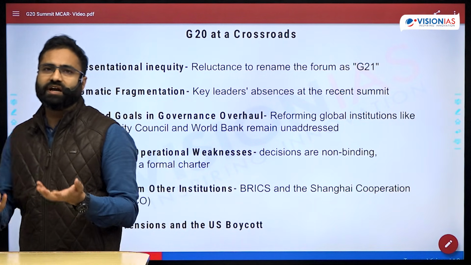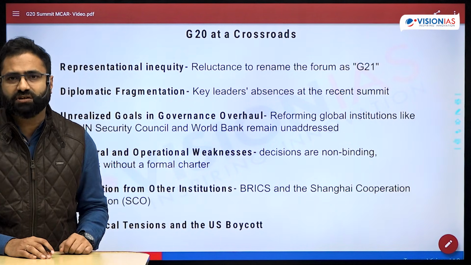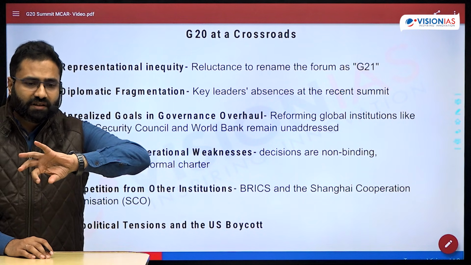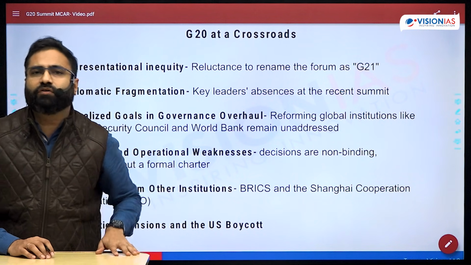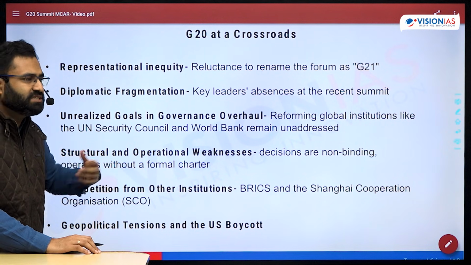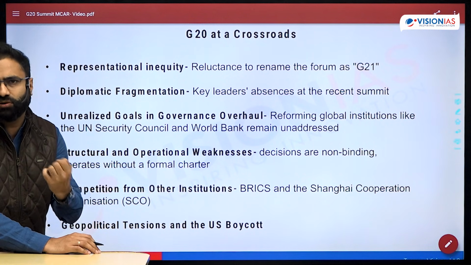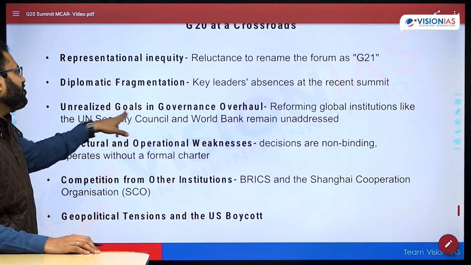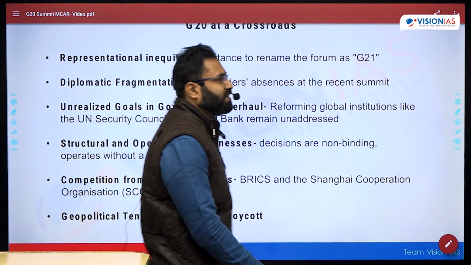Even from the side of the United States, the major delegation was also missing, right? So in that particular case, this ensures the derailment of the initiatives that are going on, and that causes diplomatic fragmentation, because somewhere consensus does not emerge in such a case. Next is the unrealized goal of the global governance overhaul.